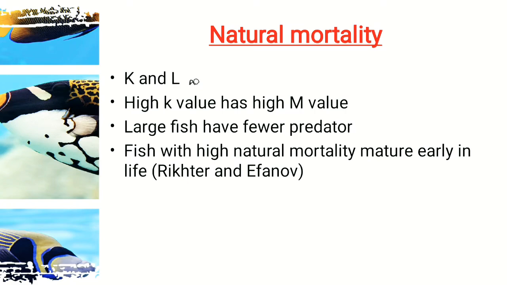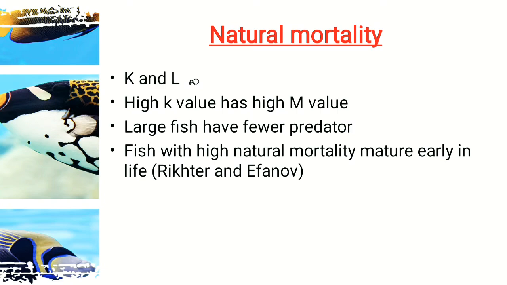And K is actually dependent on the mortality value. So we have to know this. Objectives usually come from this. Like if the K value is high, what will be the value of M? M is the mortality, so they are interlinked, so M is proportional to the K value. And large fish have few predators. This also we have to know, that large fish have few predators. So to accomplish the mortality rate, the large fishes have few predators.